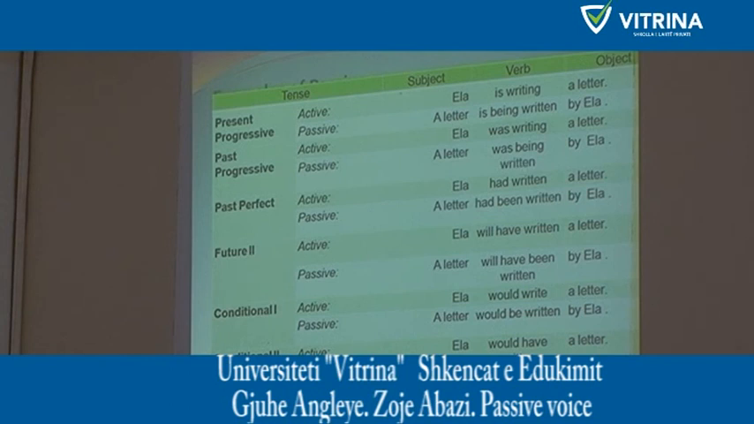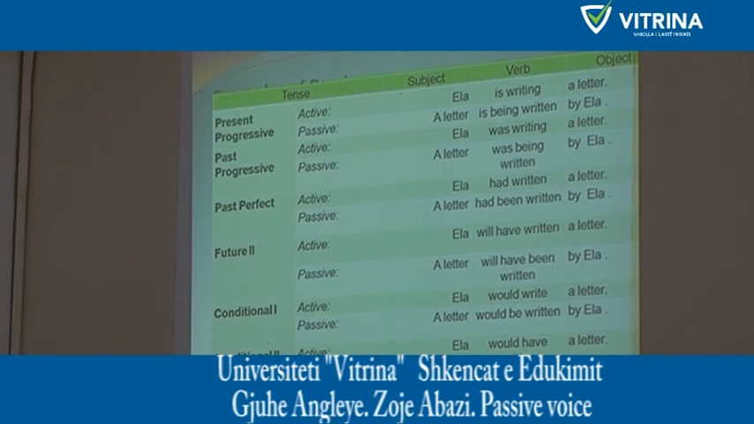What do we have? Past perfect. If the active is Ella had written a letter, had written is in the past perfect. How do we form the past perfect? You remember, we have had, the past, plus past participle. And when we make it passive: a letter had been written by Ella. Why had been? Because the verb in the active sentence is past perfect, so the verb to be has to be in the past perfect form, plus the past participle of the verb write.